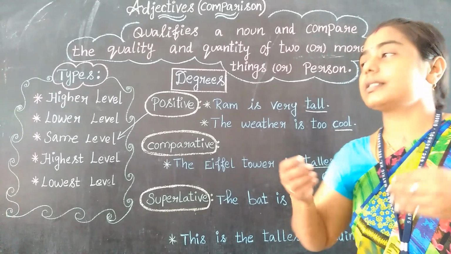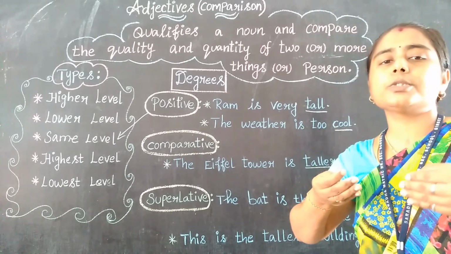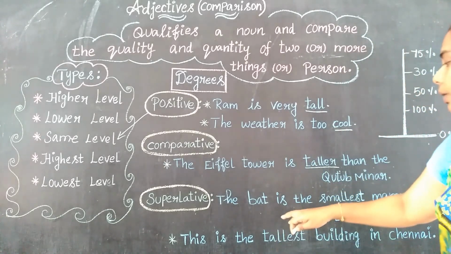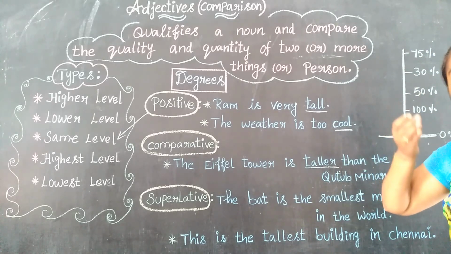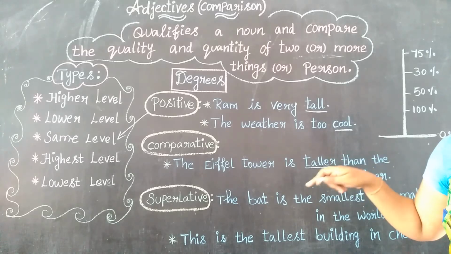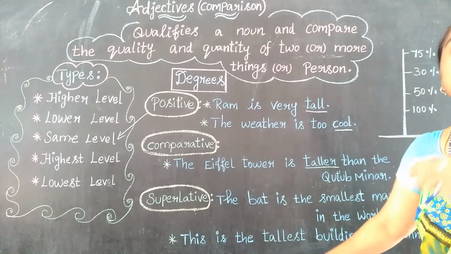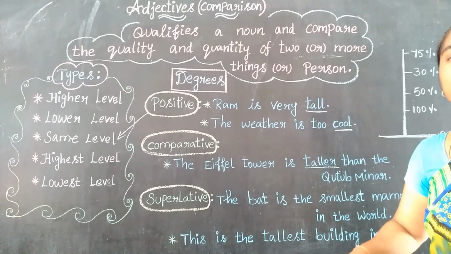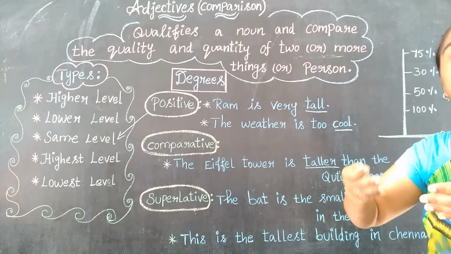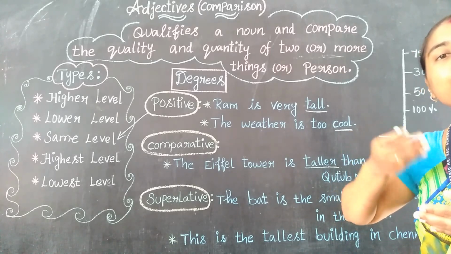Smallest, very, we have already seen that, that's 0%, the very lowest one, below average, right? So that is very small compared to others. So the bat is the smallest mammal in the world, right? Here they are insisting that it is very small, very low, yes? They are comparing with the lowest one, that is average, very low, yes?